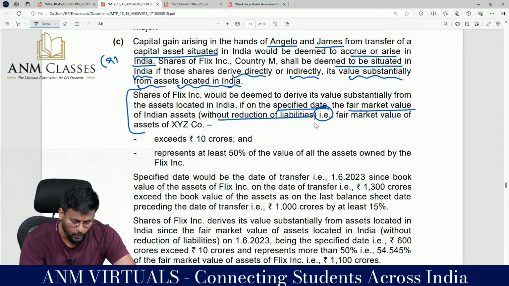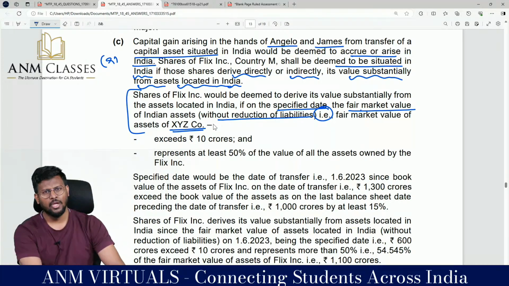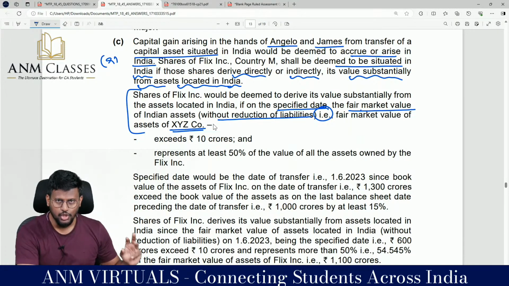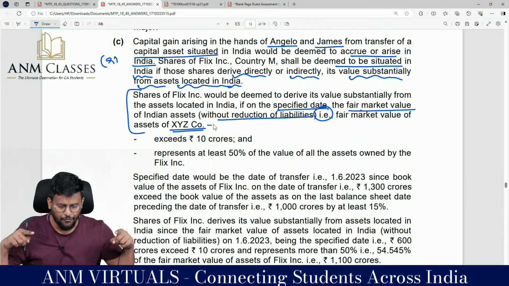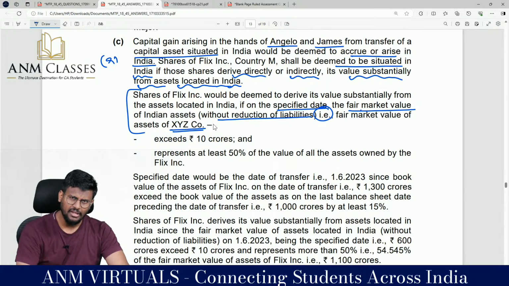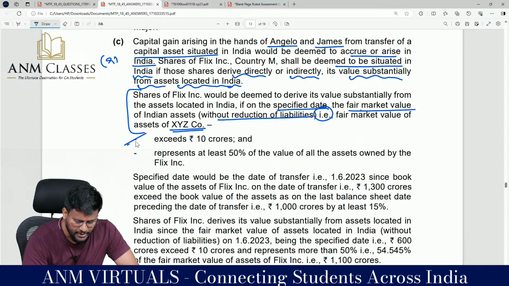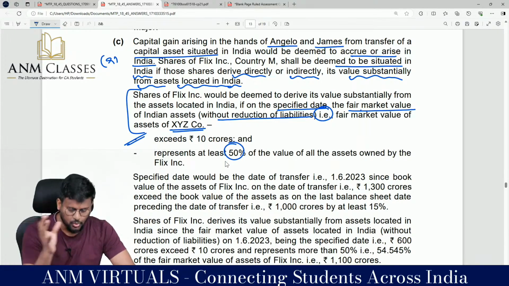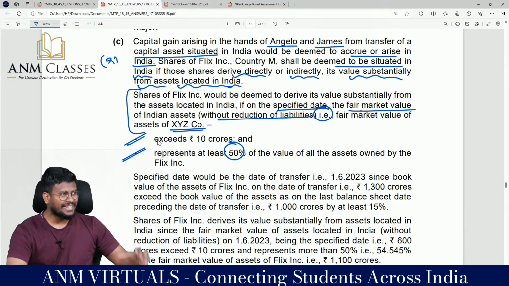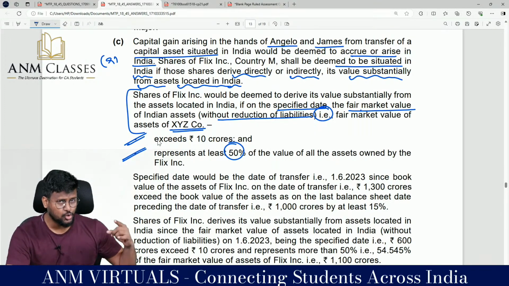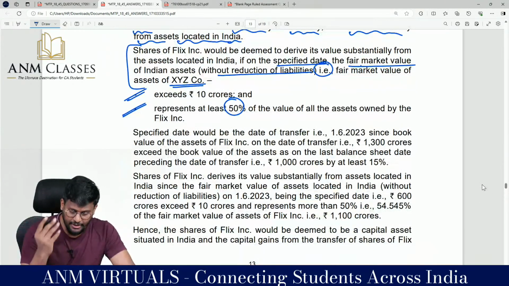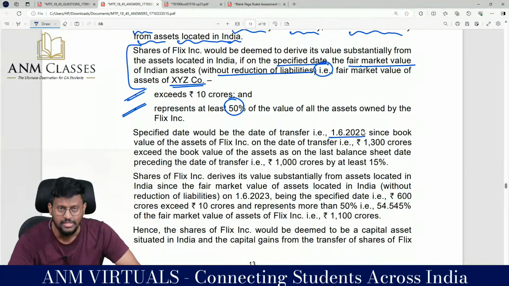That is the fair market value of asset of XYZ company, because Angelo and James invested in Flix, and Flix invested in XYZ. The fair market value exceeds 10 crore and represents at least 50% value of all the assets owned by Flix Incorporation. So Indian asset value wise it should be more than 10 crore, percentage wise it should be more than 50%. Specified date would be the date of transfer, that is 1/6/2023.